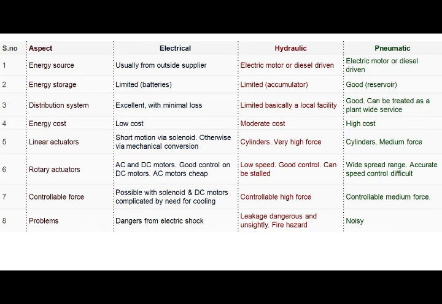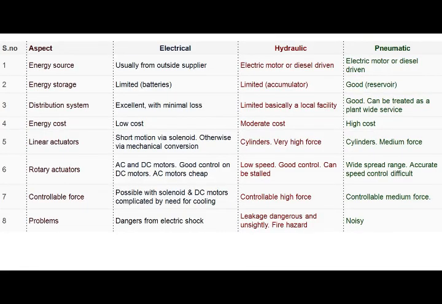comparison problems. Electrical actuators are very dangerous from electric shock. Hydraulic actuators have leakages that are dangerous and unsightly, and fire hazards are also there. Pneumatic actuators give noisy operation. These are the simple comparisons of electric, hydraulic, pneumatic actuators. These three actuators are called actuators for robots. Three actuators are used in robots.